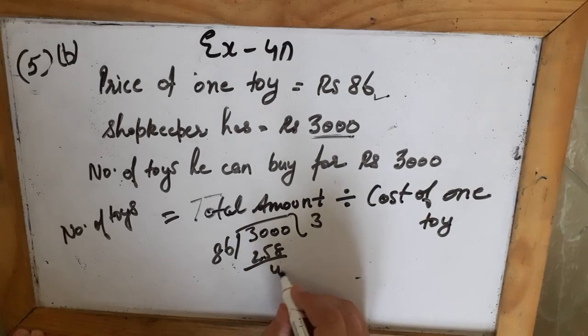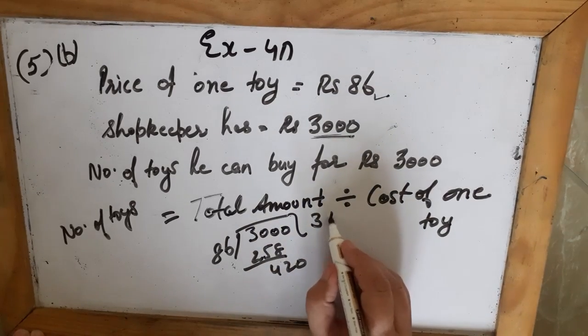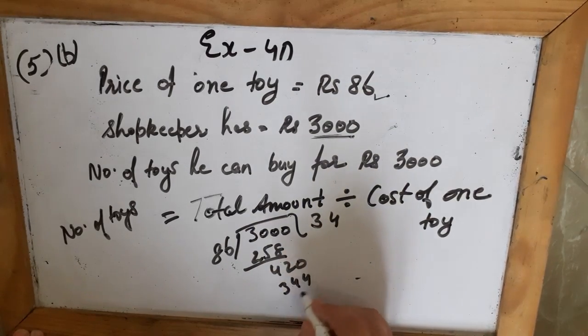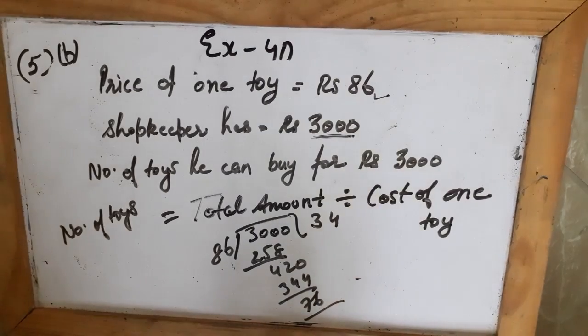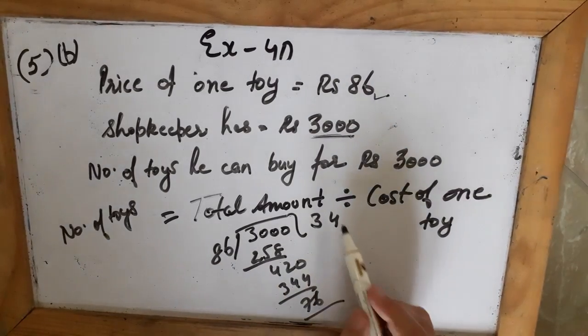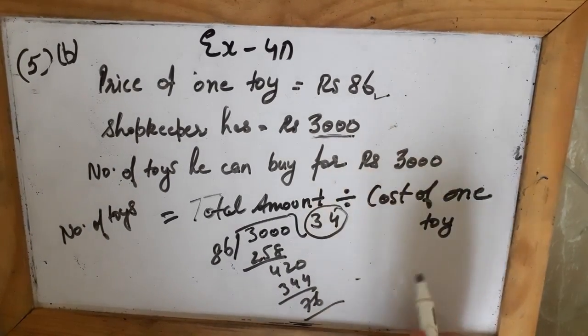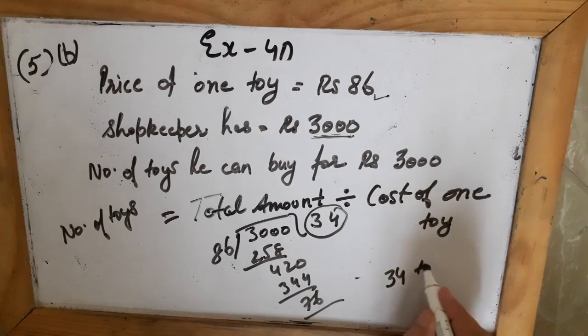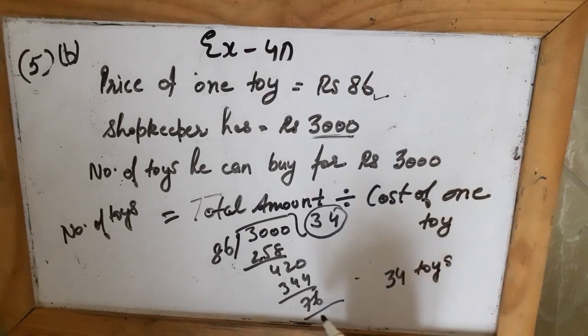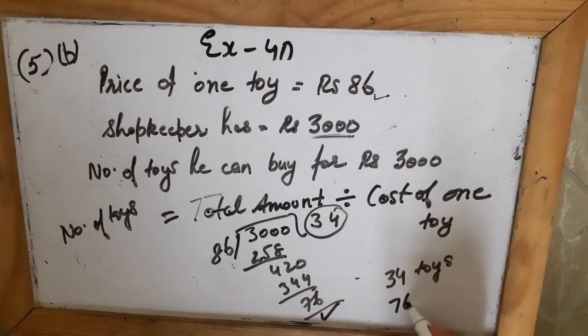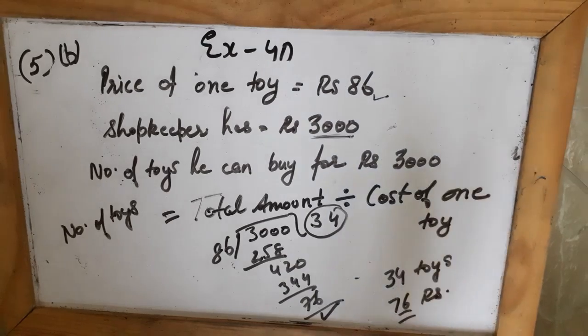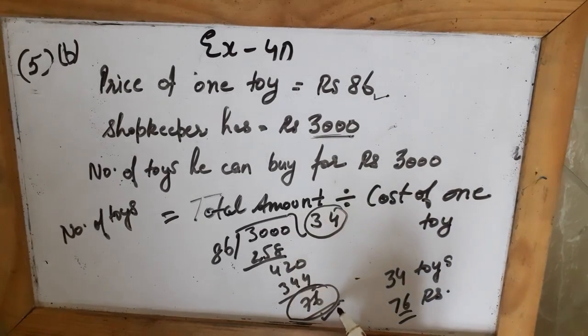So this is what he gets after dividing. It means 34 toys he can buy. So he can buy 34 toys and he will be left with 76 rupees. उसके पास 76 rupees बच जाएंगे.